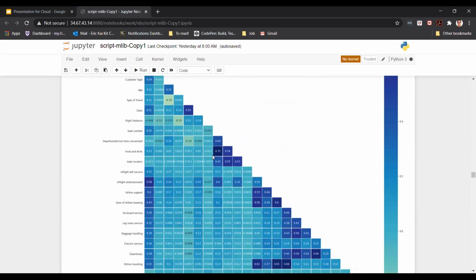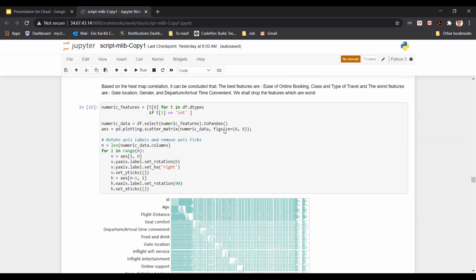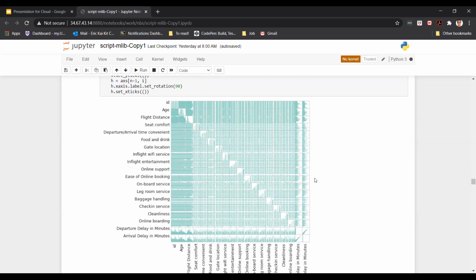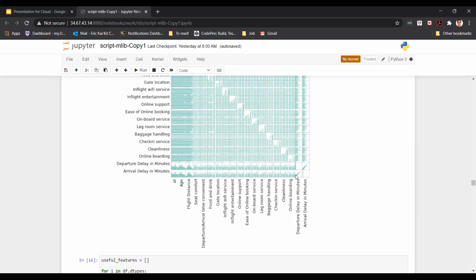At the same time, it's highly correlated to 3 other independent variables, and I don't want that because it could cause the model to not be accurate. And then this is me trying to see if I could find any correlation graphically, and you can see that these two features are correlated. That makes sense because when a plane departs late, obviously it would arrive late as well.